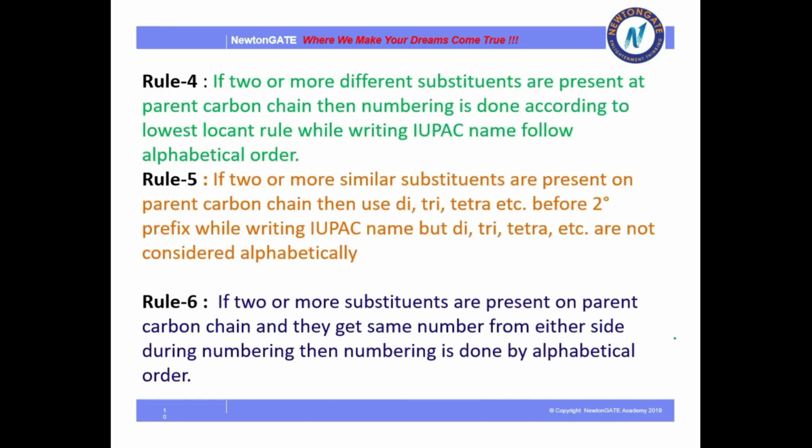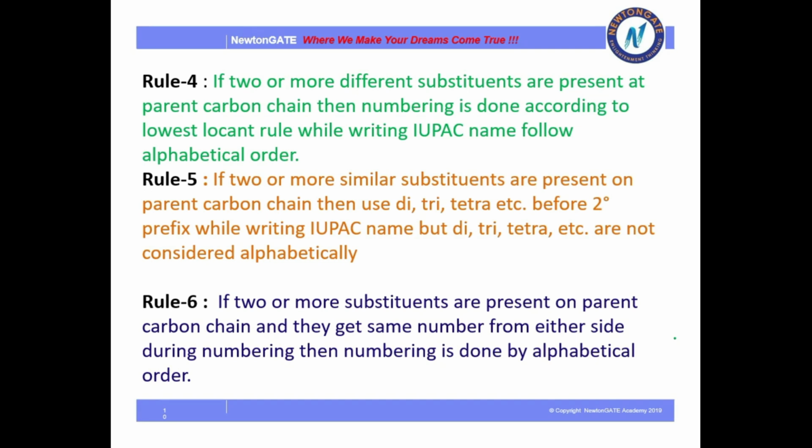Let's discuss rule number 4. Rule number 4 says if there are 2 or more different substituents present on the carbon chain, then we will add them as per the lowest sum rule, and of course we will also follow alphabetical order. Like if there are substituent groups like methyl and ethyl, then E comes before M, so you will name ethyl first, then methyl. So this is the alphabetical order you need to follow while naming.